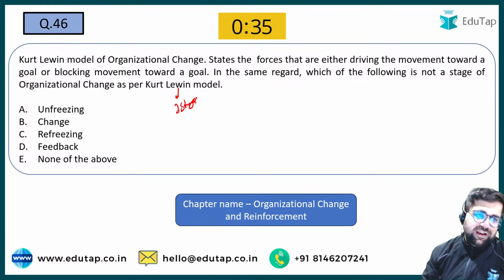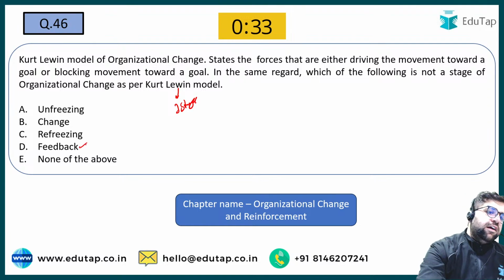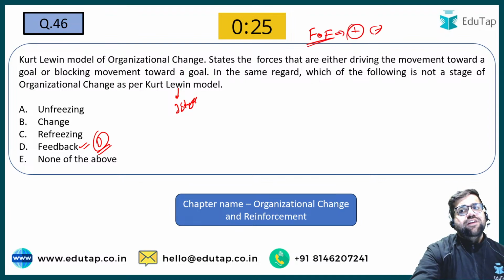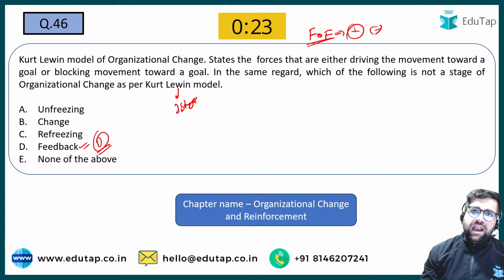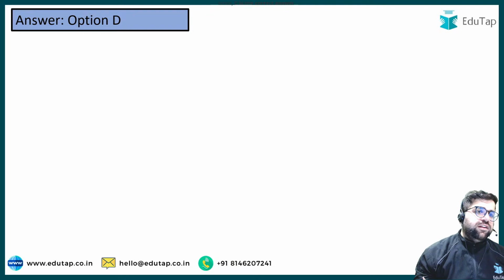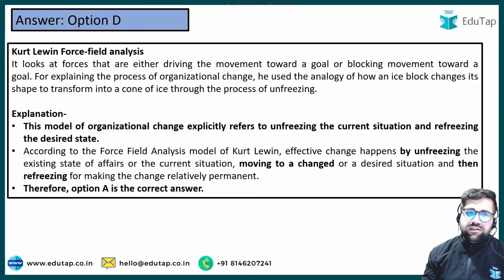Feedback is not entertained in the Kurt Lewin model, so your answer will be option number D. And also remember the concept of field of forces. Field of forces are positive forces and negative forces colliding to make sure that the best decision can be taken. So 46 will be D.